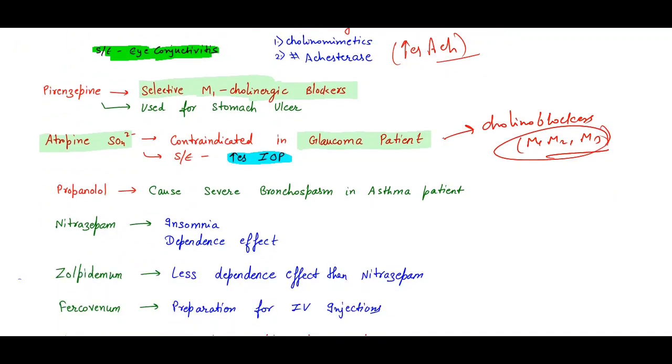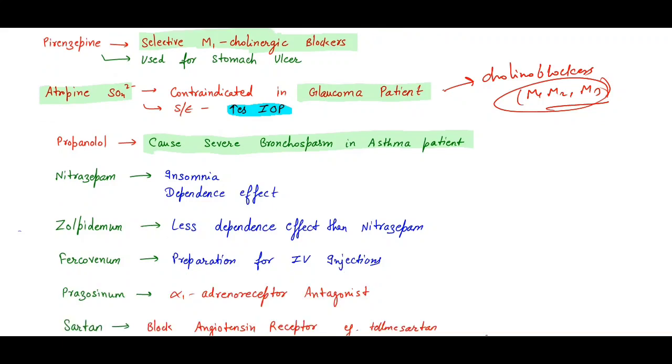Propranolol, remember, it causes severe bronchospasm in asthma patients. Again, a question. I wrote it again because the file was crashed. Propranolol causes severe bronchospasm in asthma patients.